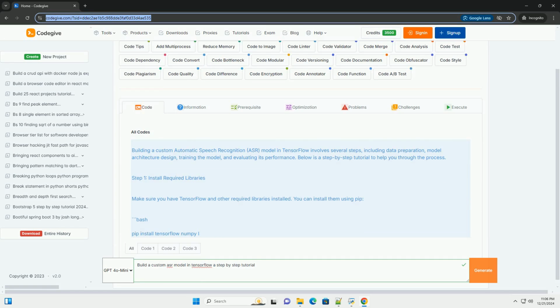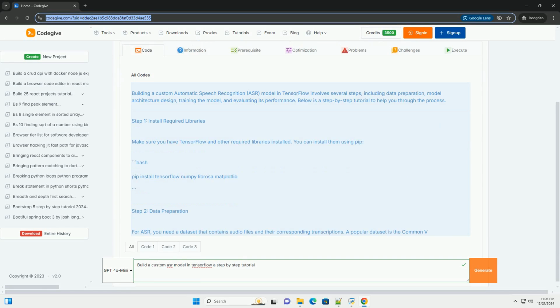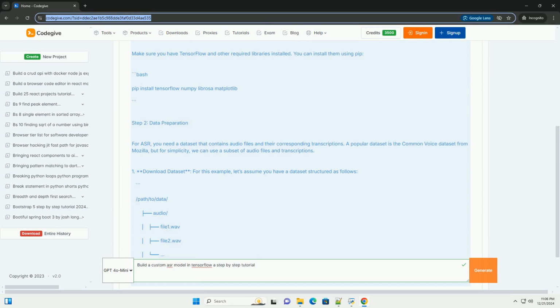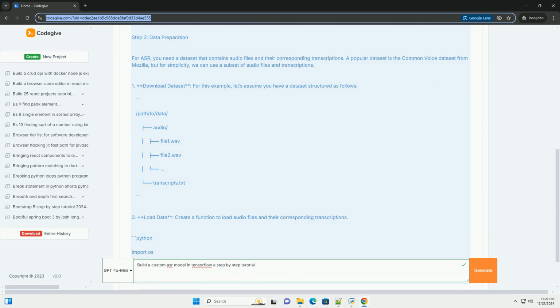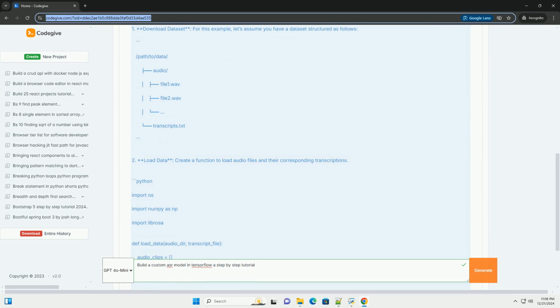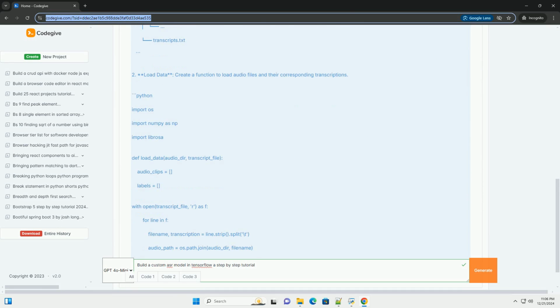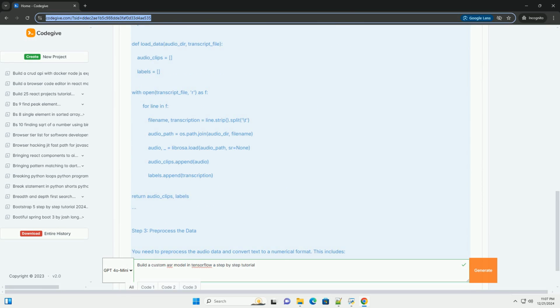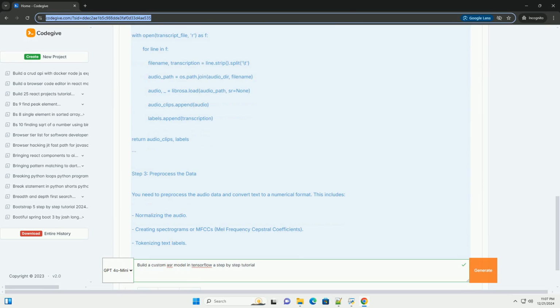Building a custom automatic speech recognition (ASR) model in TensorFlow involves several steps, including data preparation, model architecture design, training the model, and evaluating its performance. Below is a step-by-step tutorial to help you through the process.